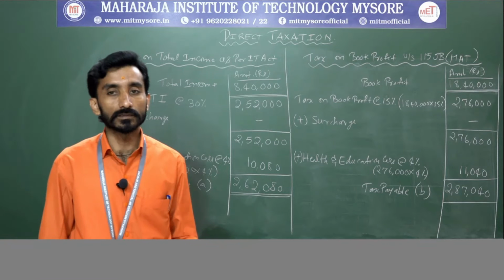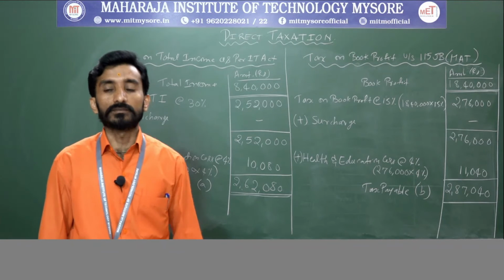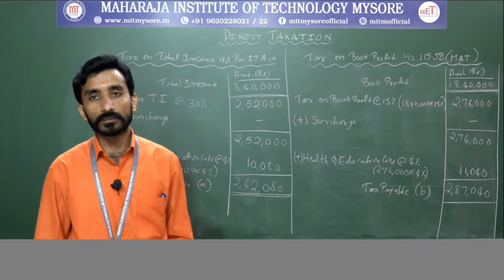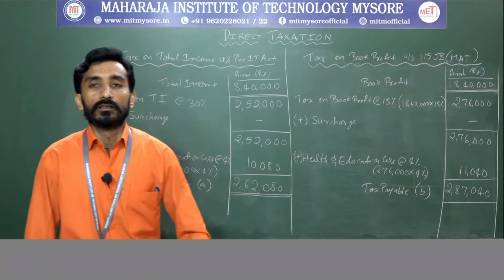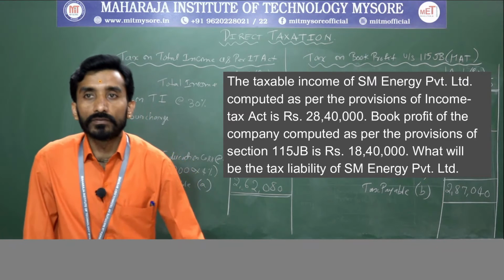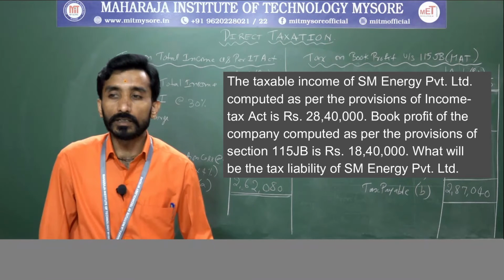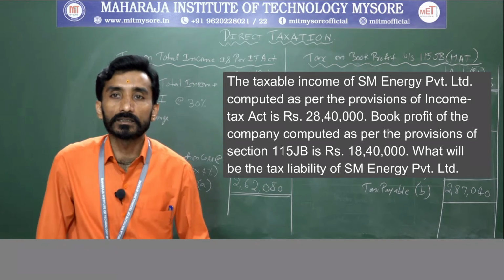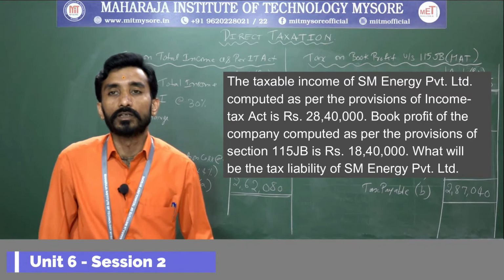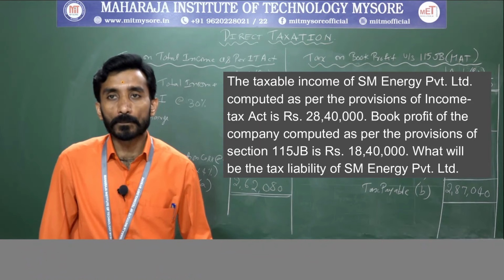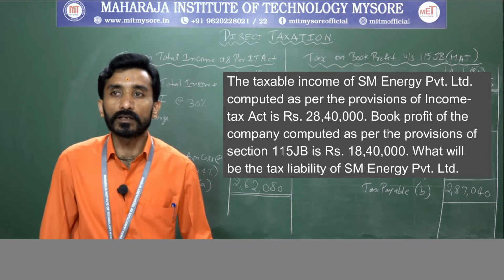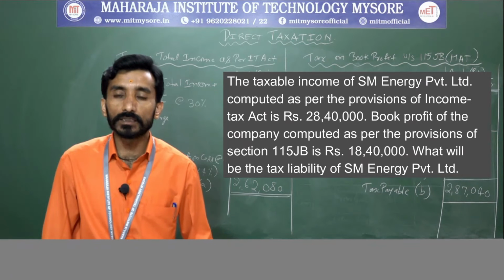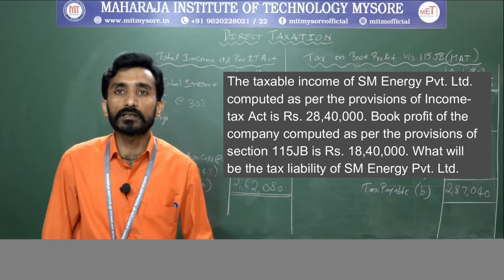Clear? Okay. Next, we will go with the next problem. The taxable income of SM Energy Private Limited computed as per the provisions of the Income Tax Act is rupees 28,40,000. The book profit of the company computed as per section 115JB is rupees 18,40,000.